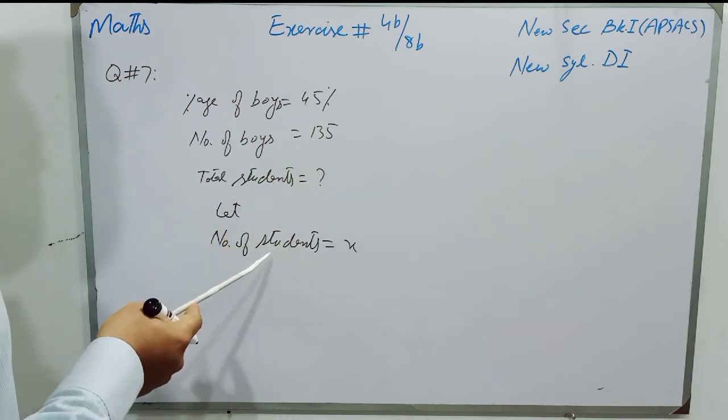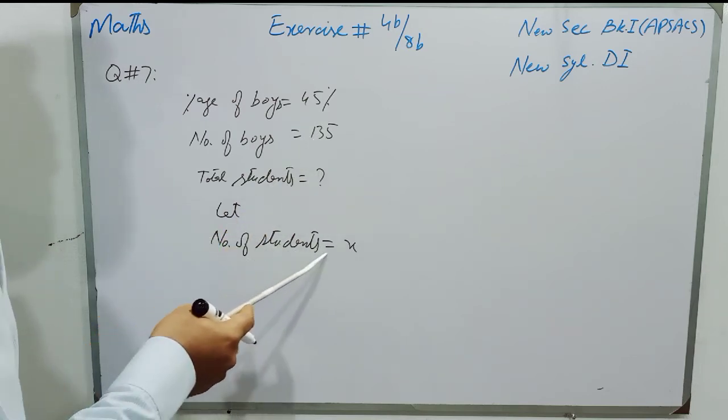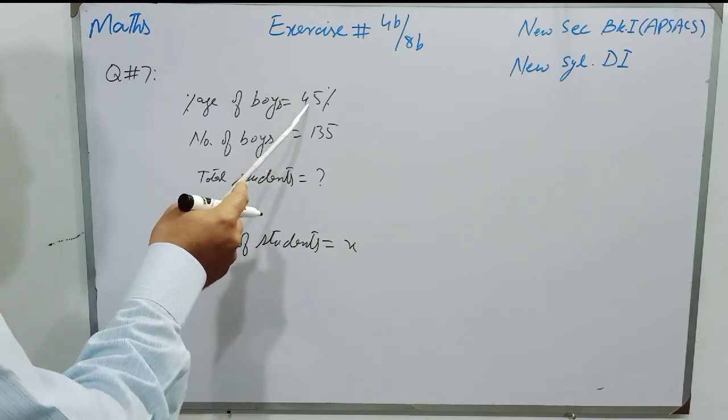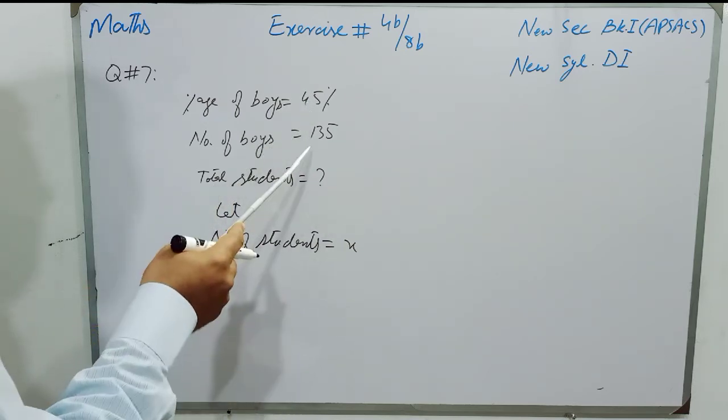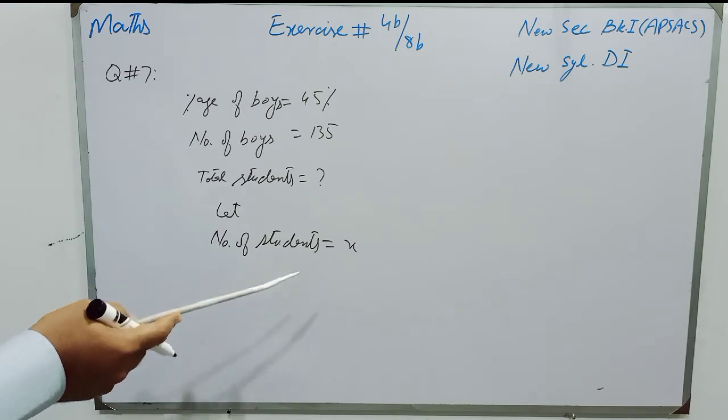If we don't want to suppose X, then we will write 45% of total students is equal to 135, and then we will solve this question.